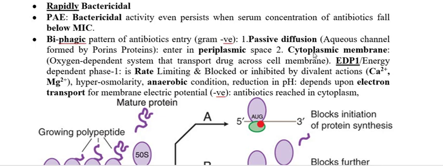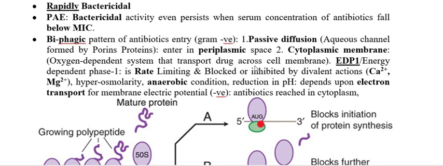susceptible bacteria. They pass through by a mechanism that requires energy as well as a particular pH. It also requires oxygen. So if oxygen is not there, the drug cannot penetrate the cytoplasmic membrane and cannot reach the cytoplasm. This second phase is known as energy dependent phase 1.